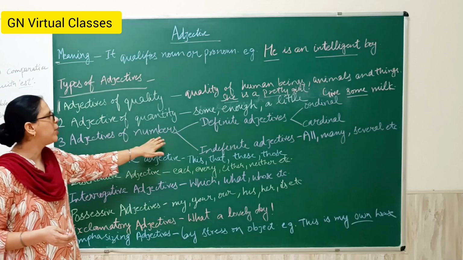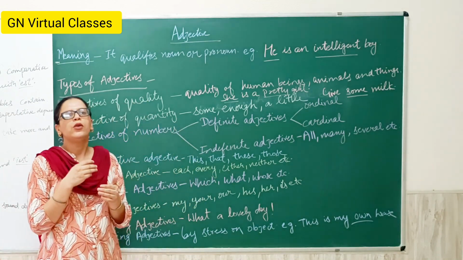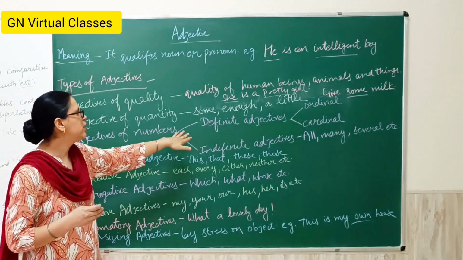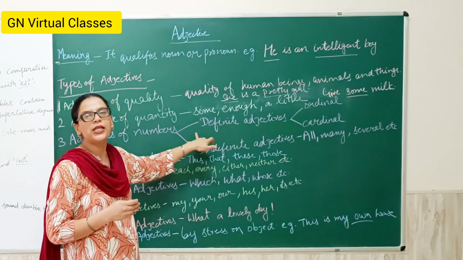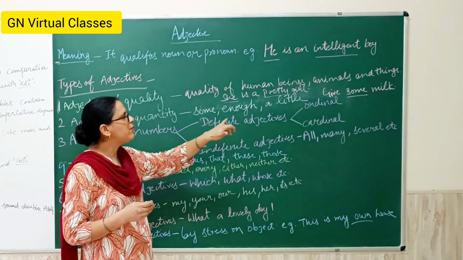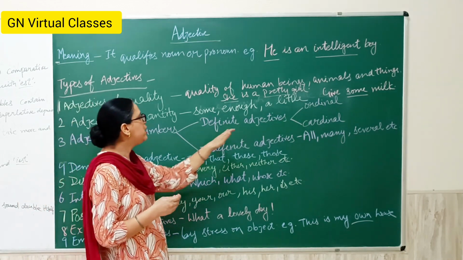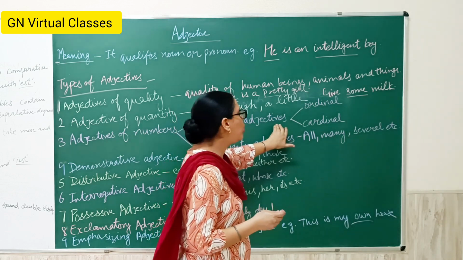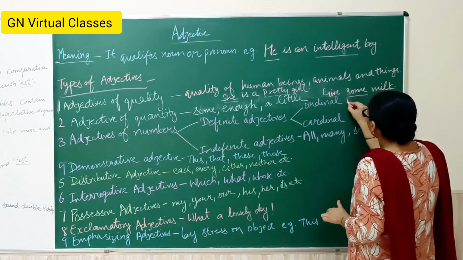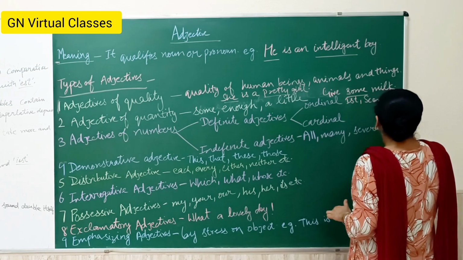Next is the adjective of numbers. This is further divided into two parts: definite number and indefinite number. Definite adjectives are those which tell us about a particular number, and these are further divided into two parts: ordinal and cardinal.